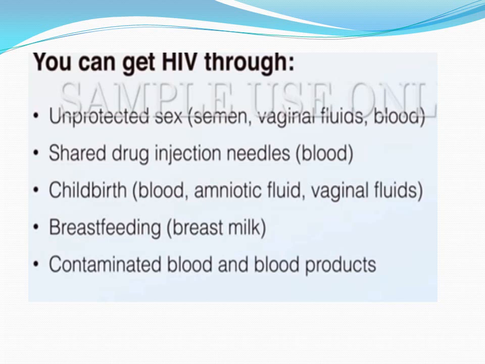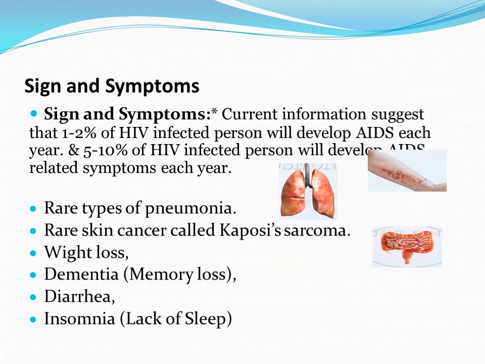You can get HIV through, it means the transmission of HIV is by unprotected sex. 90% of HIV is transmitted through sexual contact, sharing drugs, injections, needles, childbirth, blood, amniotic fluid, vaginal fluid, breastfeeding, contaminated blood, and blood products. These all are the vectors. It means they transmit the AIDS or HIV virus.